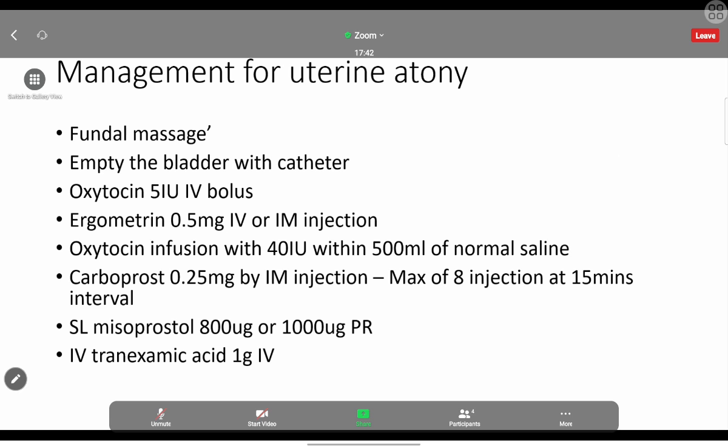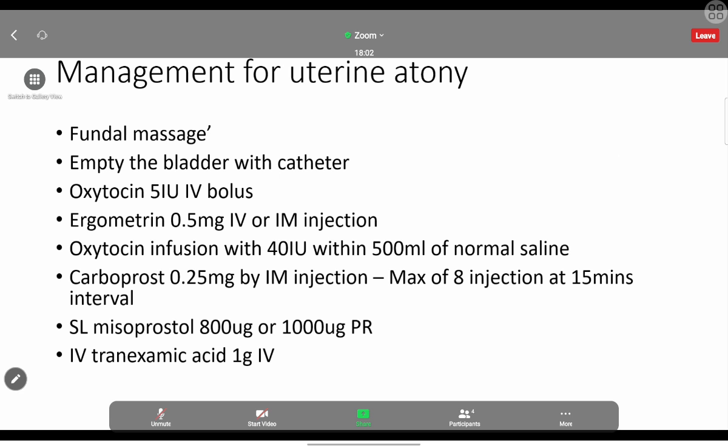First, we have to do the general fundal massage. We have to keep the hand on the abdomen, and we have to massage the fundus. Usually, even if there is no PPH, soon after the delivery, the nurse staff usually give fundal massage to make the uterus contract. So fundal massage is the first thing.